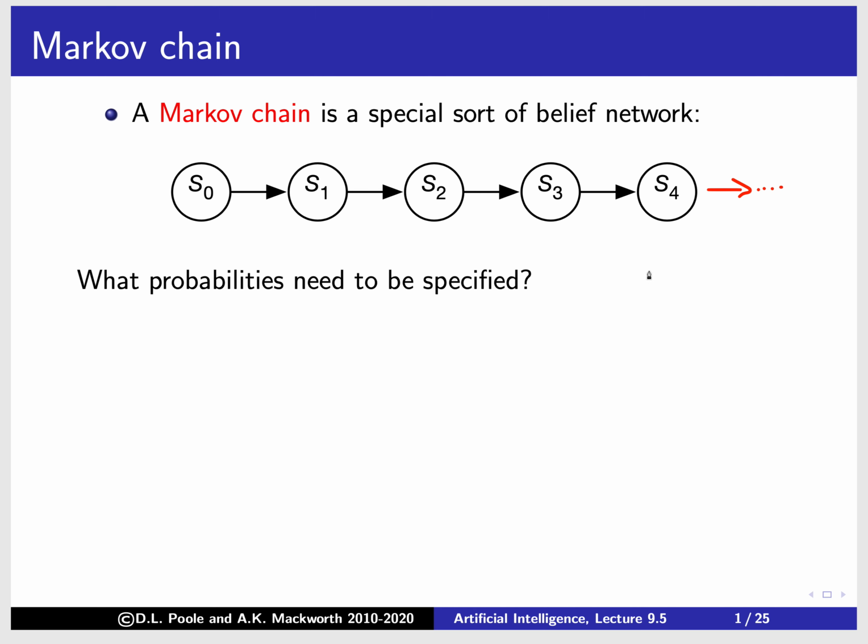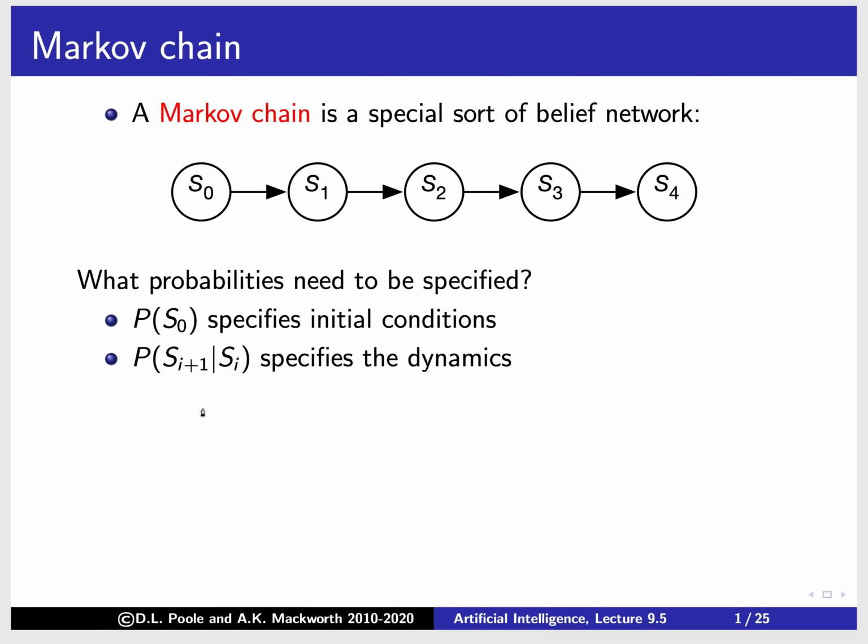Okay, so if you think about what needs to be specified in here, for each variable, it needs to specify this given its parents. So it needs to specify S0 given its parents, so that's just the probability of S0. It needs to do the probability of S1 given S0, S2 given S1, S3 given S2, and S4 given S3. So you can just read that off just by looking at this belief network. You know what probabilities need to be specified.